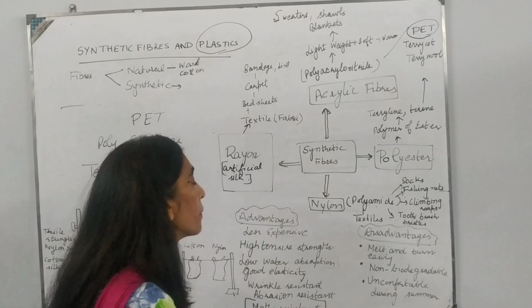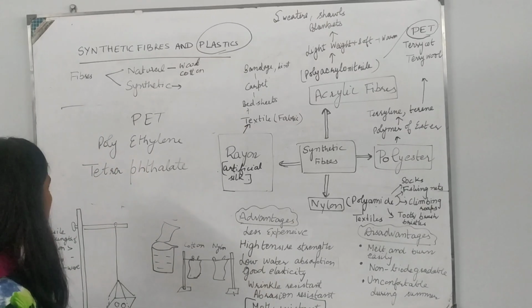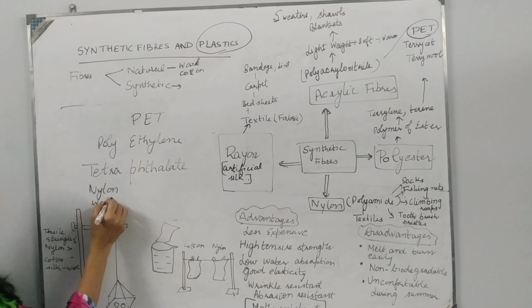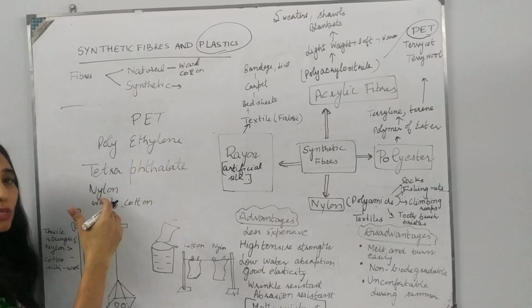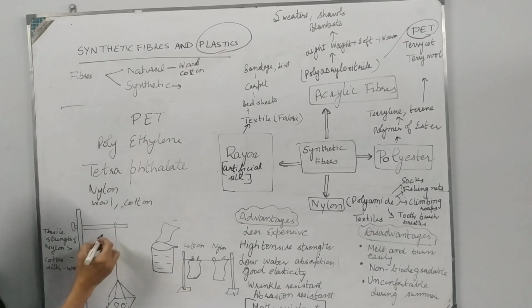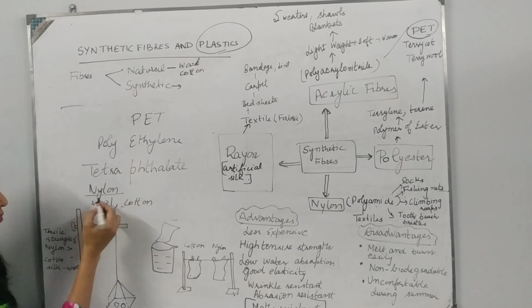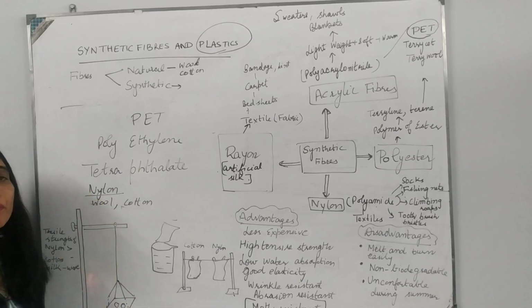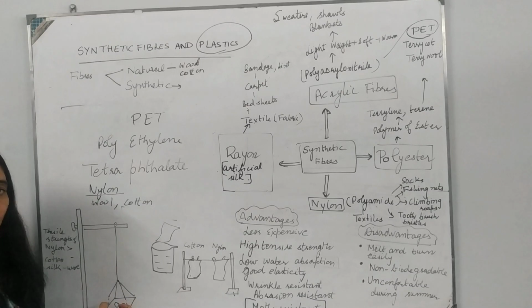There is an activity in your book to test the tensile strength of nylon. So we take nylon, wool and cotton fiber of almost the same length and the same thickness. Then we take this stand and first hang a small tray with nylon thread, then keep on adding marbles or other weights in this tray till the thread breaks. Then we measure that weight, or count the number of marbles, and make a note of it separately.